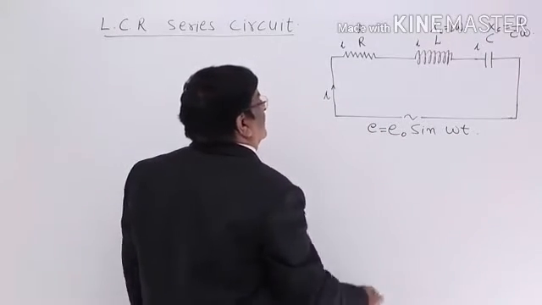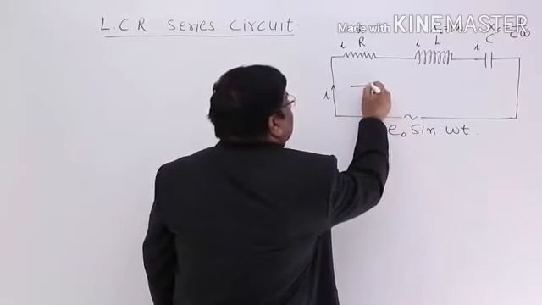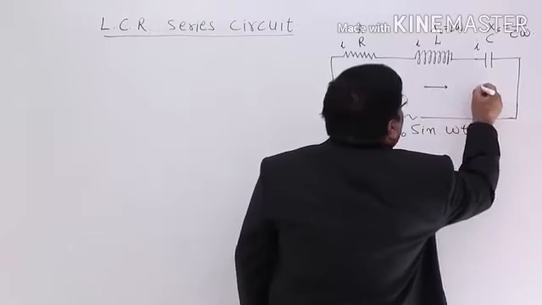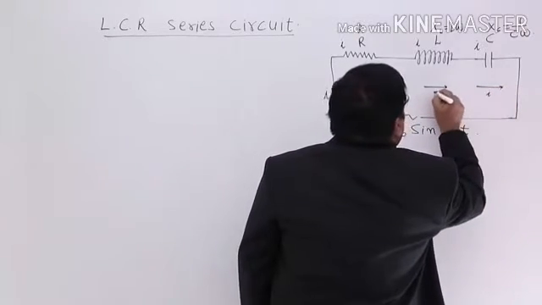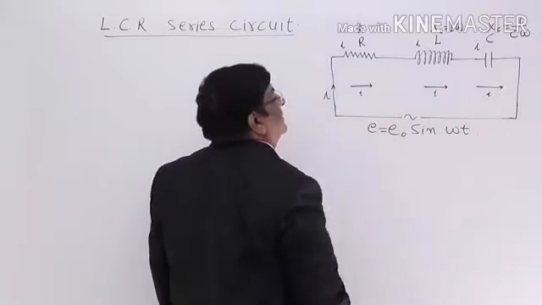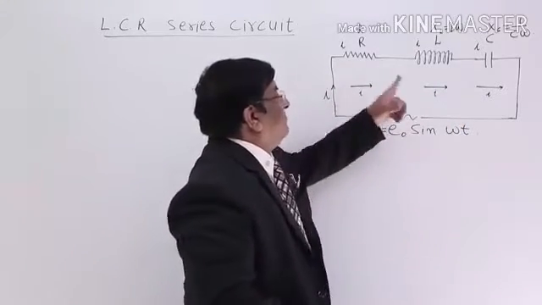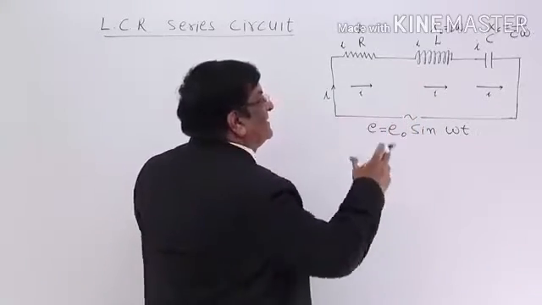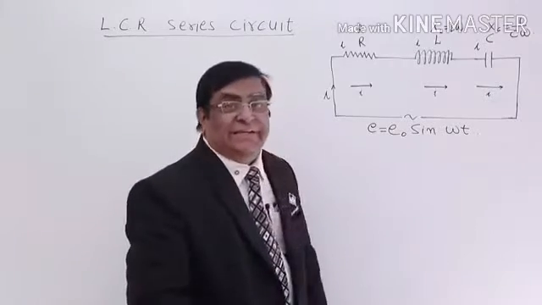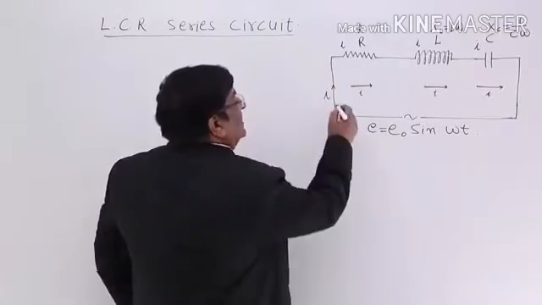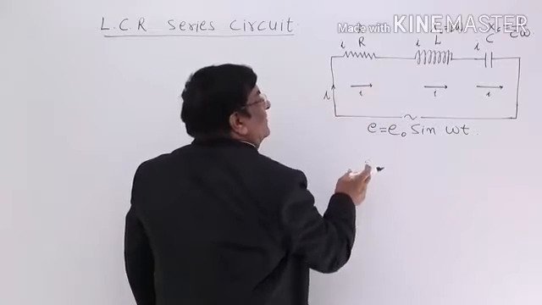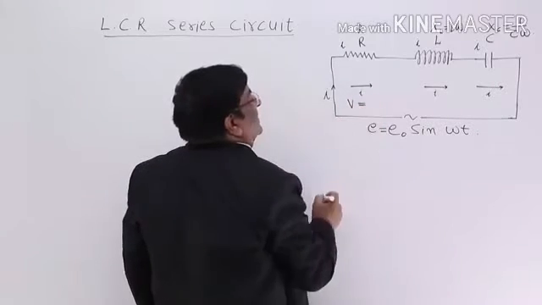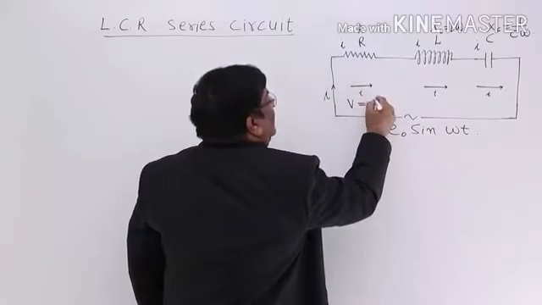So this current I is the same in all the three. Whether it is increasing or decreasing, it is the same. If this is the representation of I, what about E? E is the potential difference, because this is between the 2 points, so I will write it V, and here this will be I multiplied by R.